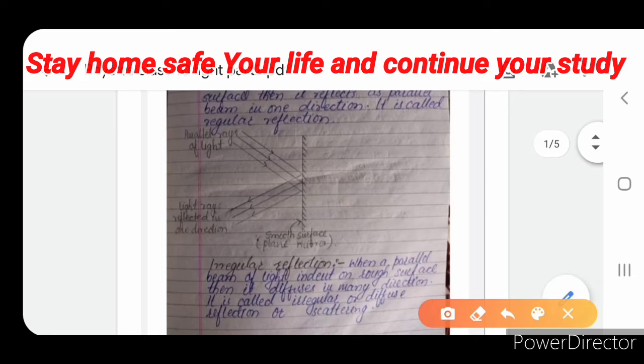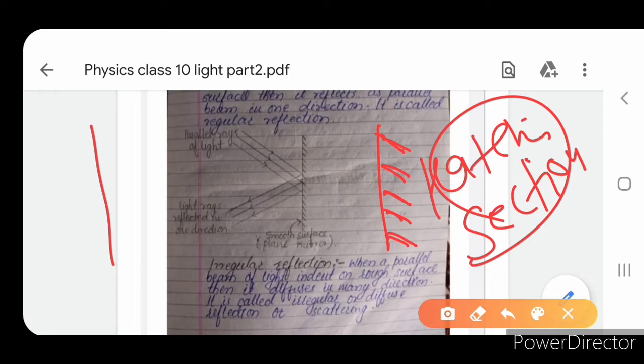Okay, look at the diagram. Here this is an opaque object. I have already told you that sectioning is necessary. This is called sectioning or hatching. Because if we draw a normal line, then this will be a transparent object, and we know that reflection always takes place with an opaque object. So here a smooth object is placed.